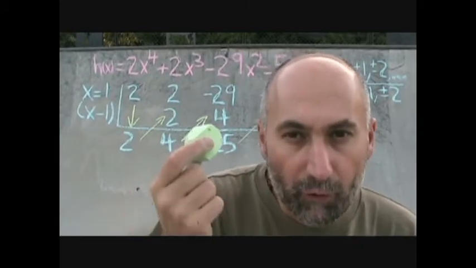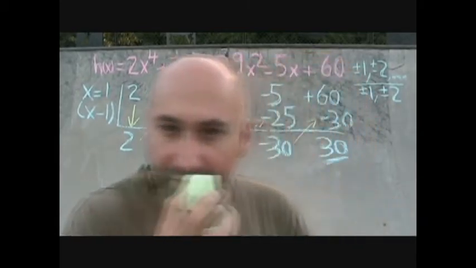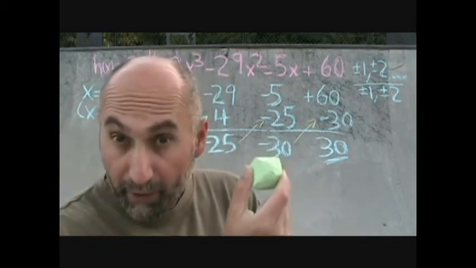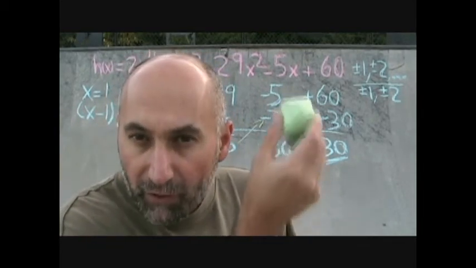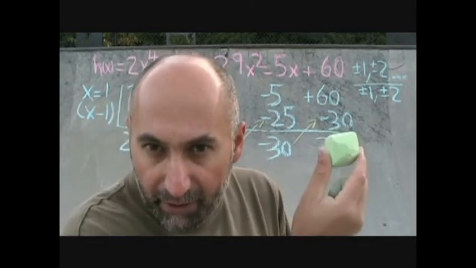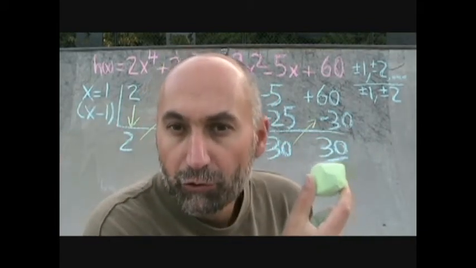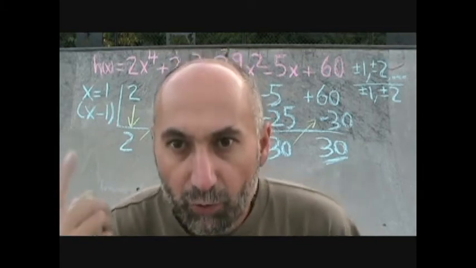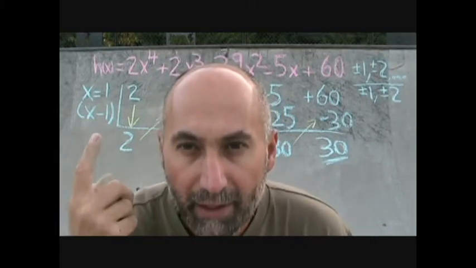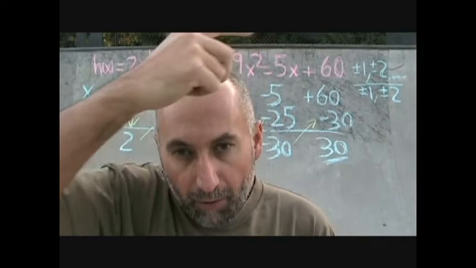1 multiplies to 4, 4 comes up here, add them together, you get negative 25. Negative 25 goes up there, multiplies by 1, it's just negative 25. Negative 25 plus negative 5 is negative 30. Negative 30 times 1 is negative 30. Add them together, you get 30. So the remainder is not 0, so we know x minus 1 is not a factor of the top polynomial.